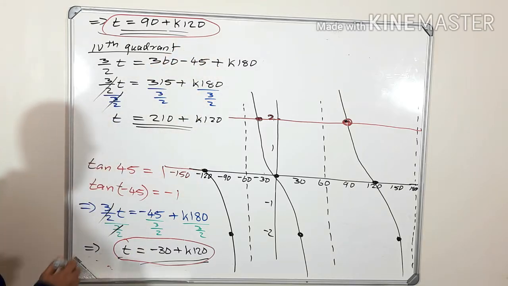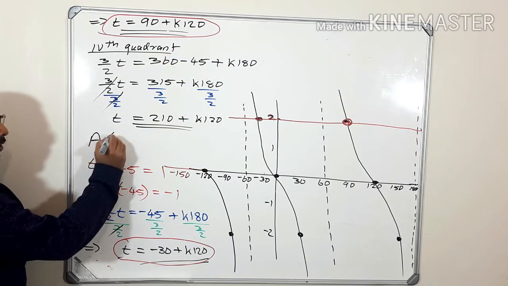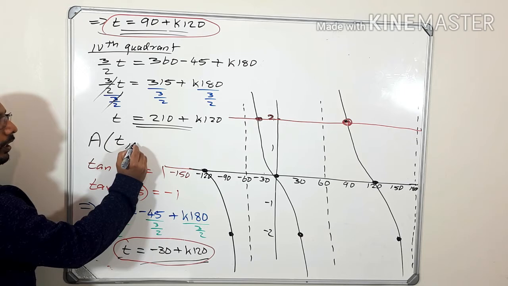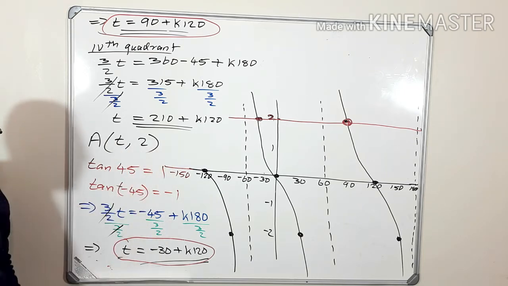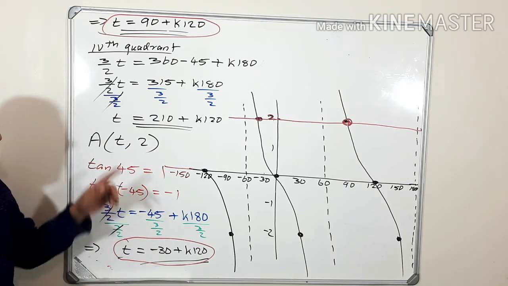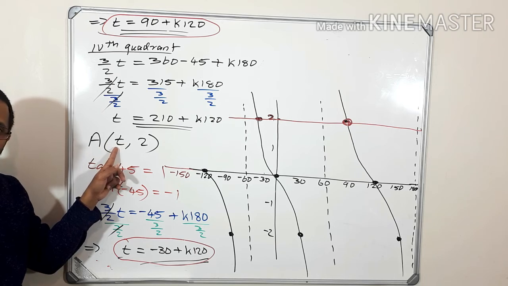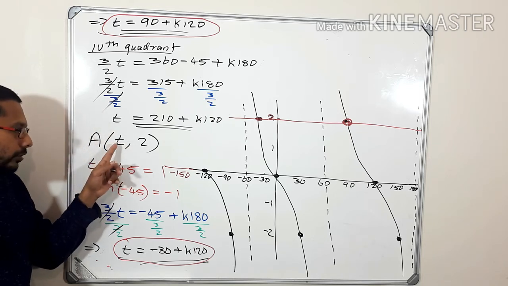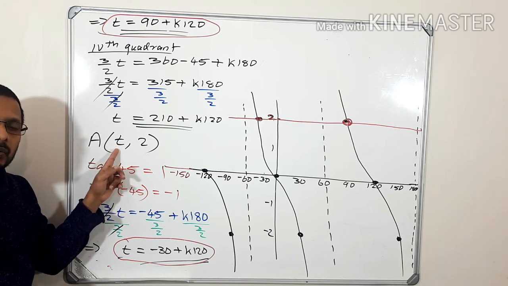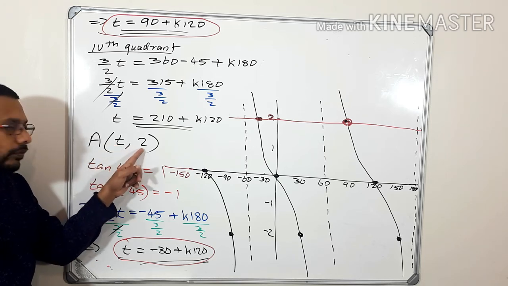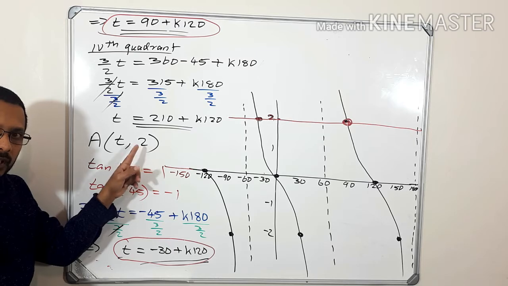Do you remember we have a coordinate t comma 2. Okay, and what was the question? You have to find the general solution of t. Am I right? Okay, so the general solution of t means that is the x value. So on that x value, what is the y value? 2. Y value is 2.